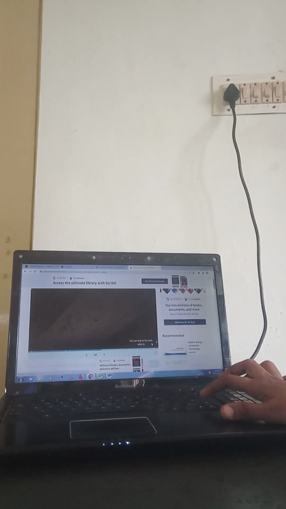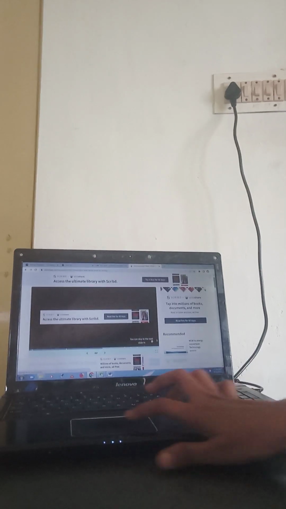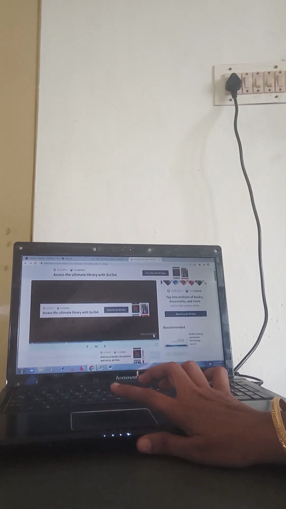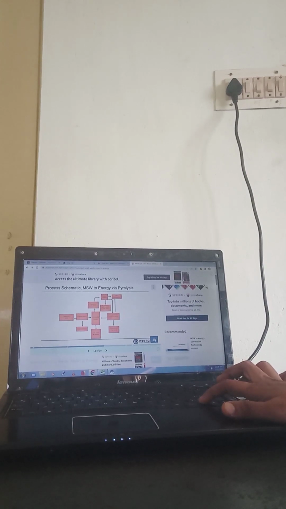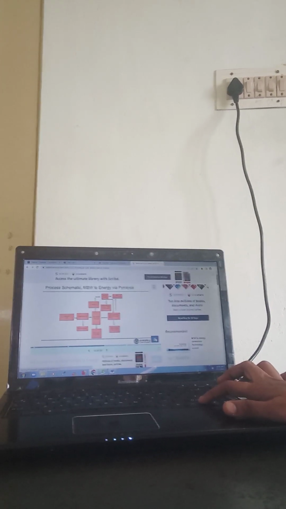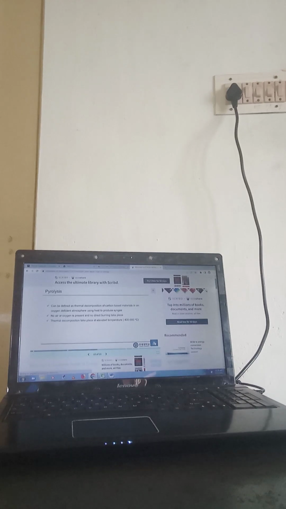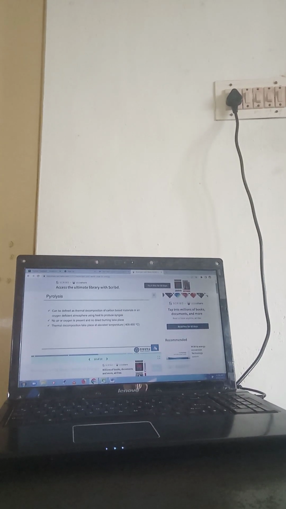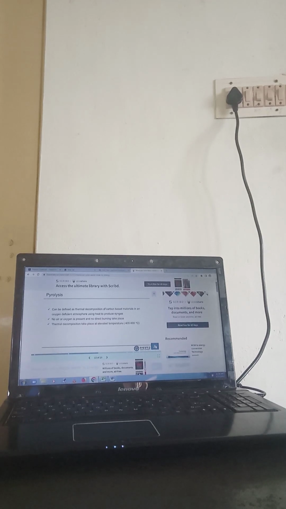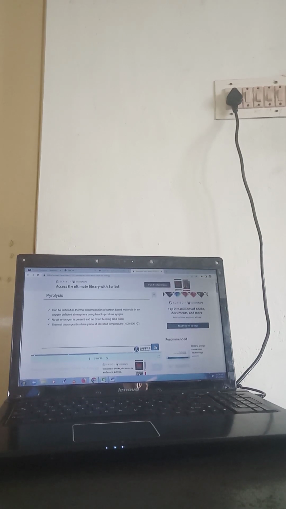First one, already we saw what is pyrolysis. Now, how can we get the energy from municipal solid waste using pyrolysis? Okay, so what is pyrolysis? It can be defined as a thermal decomposition method of carbon-based material in an oxygen-deficient atmosphere using heat to produce the syngas.